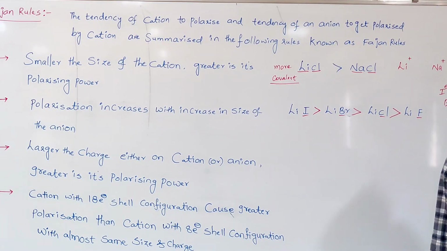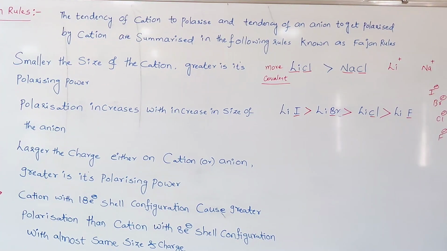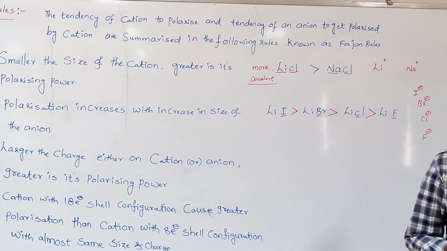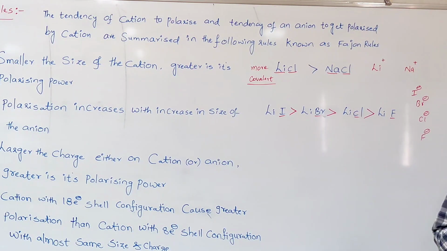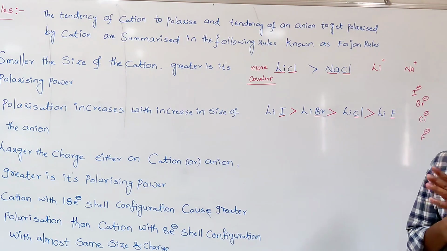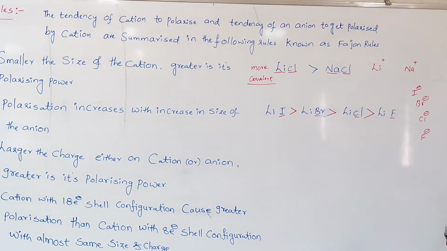Because when the charge on the cation increases, the positive charge increases, meaning a loss of electrons takes place, but the positive charge from the nucleus remains the same. As the positive charge increases, the effective nuclear charge on the outermost electrons increases. So with increased effective nuclear charge, it can easily distort the electron cloud of the anion.